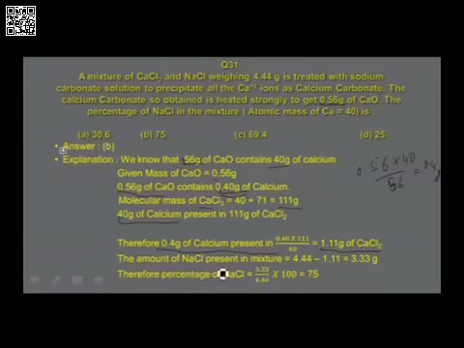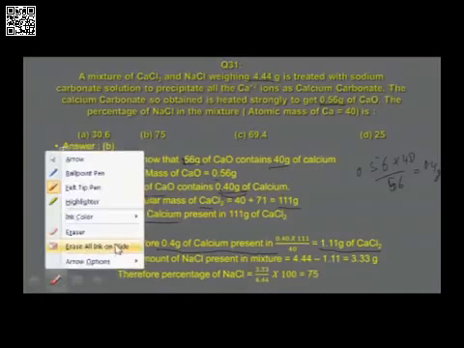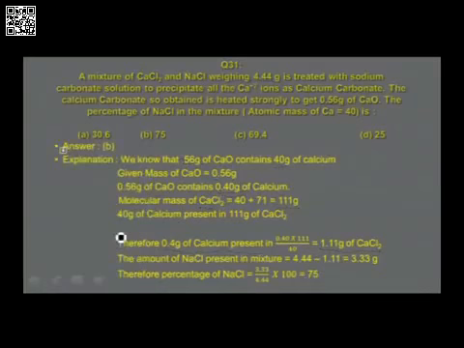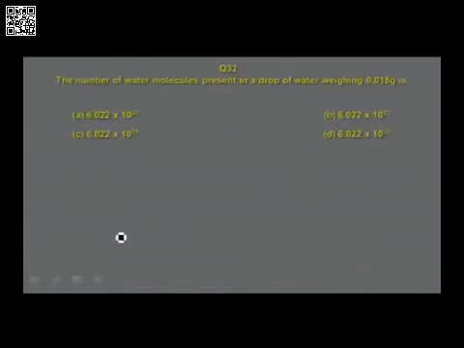Therefore, the mass of sodium chloride in the mixture is found to be 4.44, that is a combined mass, minus 1.11, which is equal to 3.33 grams. Therefore, the percentage of sodium chloride is 3.33, which is mass of sodium chloride, divided by 4.44, that is the mass of the mixture given in this case, into 100, that is equal to 75. So understand this technique carefully. It's an interesting question, and you have to solve as many numericals as you can of this type.